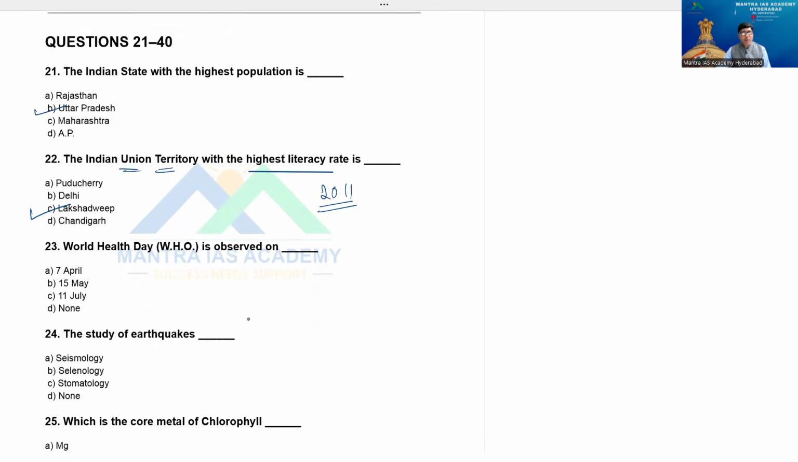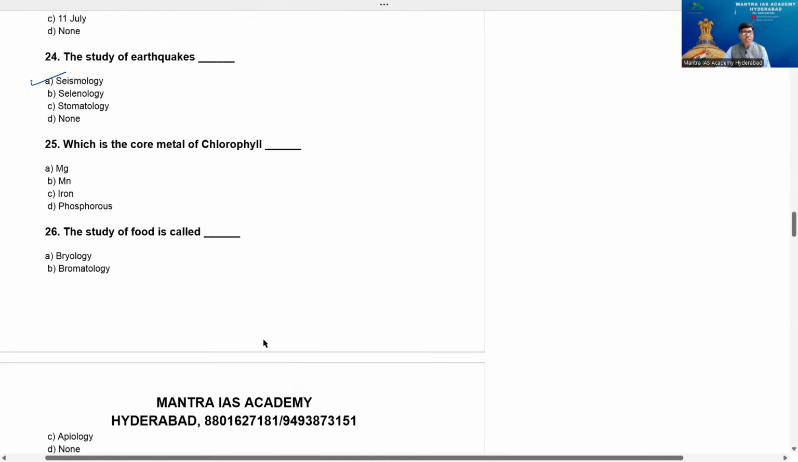World Health Day, WHO, is observed on that day only WHO was formed, beta. So it was a formation day. The answer is 7th April, correct answer is A. Yeah, the study of earthquakes, option A, seismology, selenology, stomatology. Option is seismology, right answer please. Now, which is the core metal of chlorophyll? No doubt, chlorophyll is magnesium, Baba.